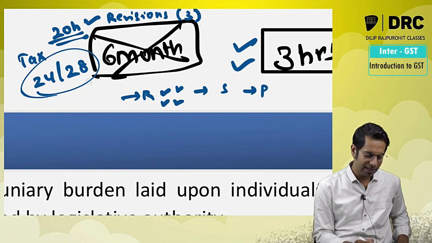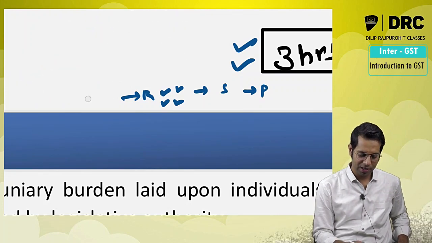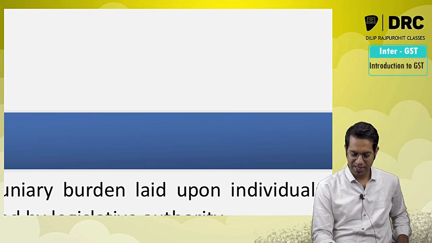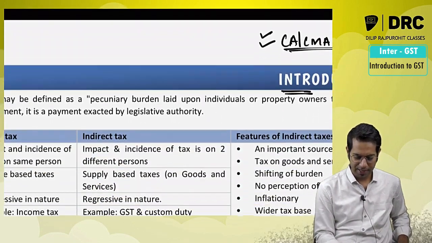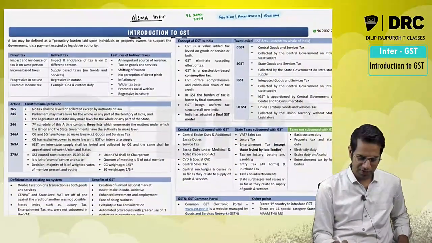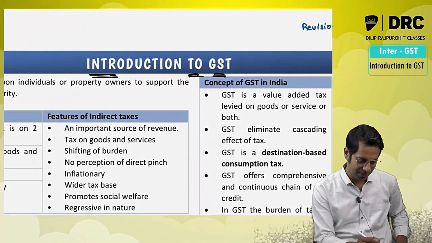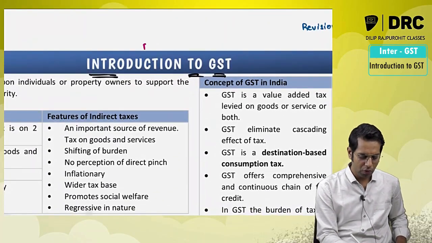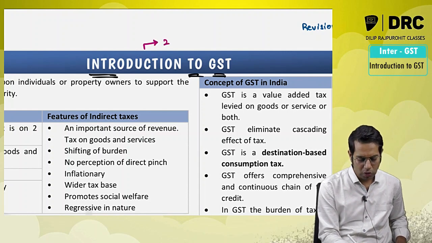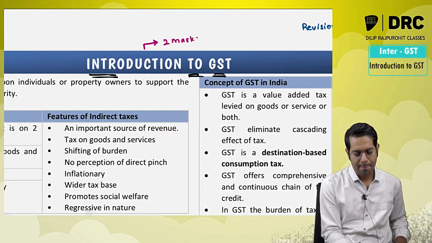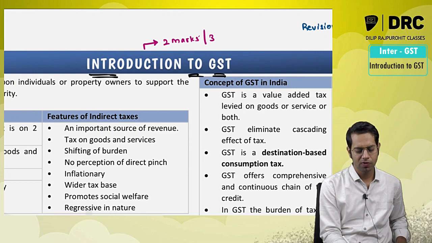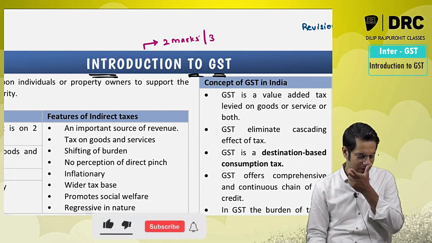Yeah, so let me not waste your time anymore. Let me straight away start my discussion. So the first chapter name is what, sir? Introduction to GST. From the exam point of view, the weightage of this chapter is 2 marks, or sometimes they can ask for 3 marks.